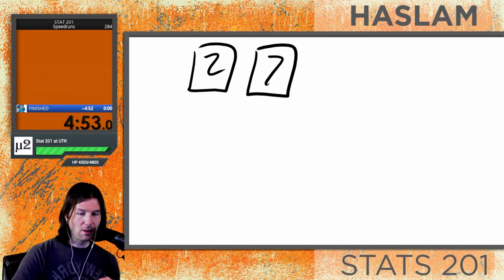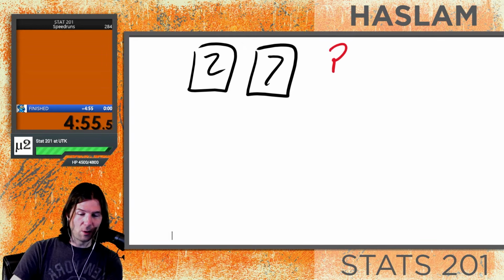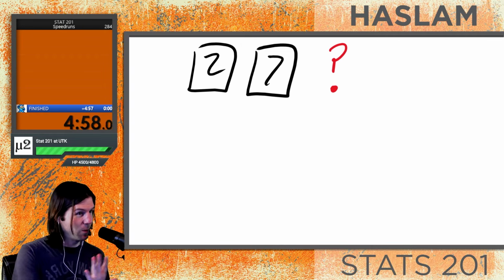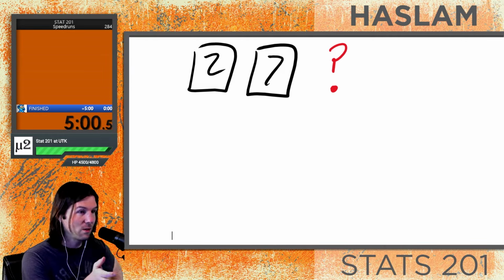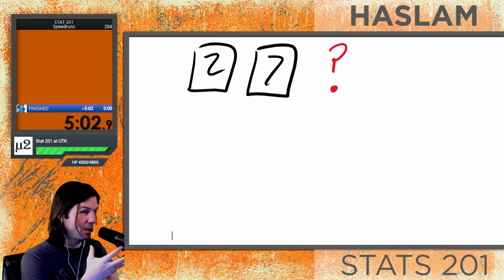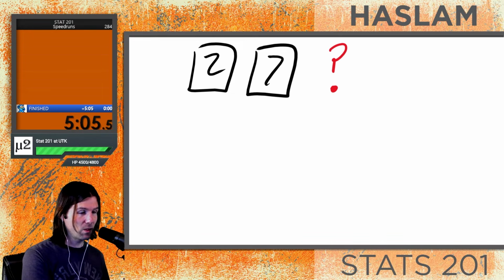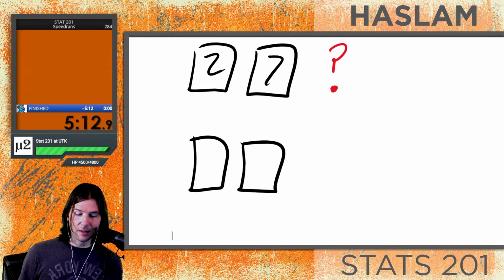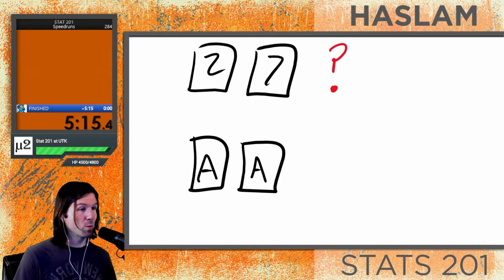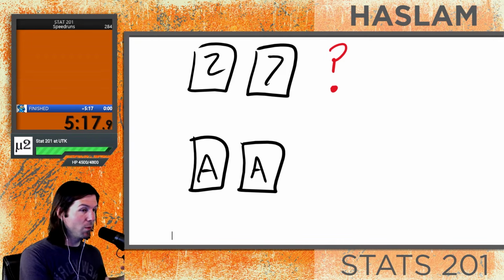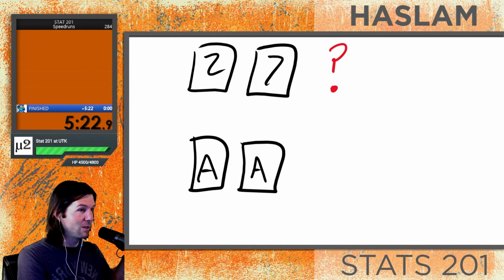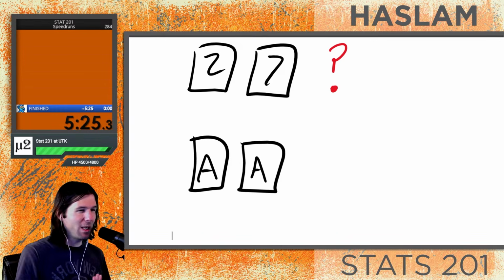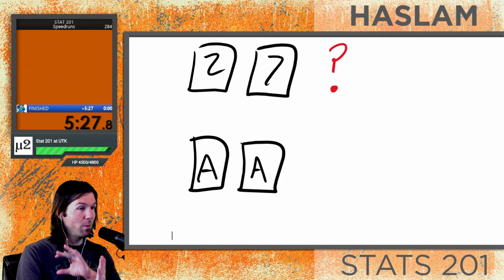But think about this. These cards don't care that you've been losing. These cards are not sentient, at least we don't think so. So these cards don't give you better hands because you've been getting bad hands. Each hand is independent of the previous one. So when you get your next hand, the probability of it being 2-7 or the probability of it being pocket aces is the exact same no matter what your previous hand is. So it's not going to influence the next hand. But you will see in the long run that you'll get pocket aces the percent of time you would expect. But pocket aces are not more likely because you got bad hands previously.